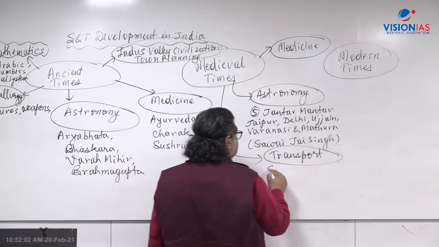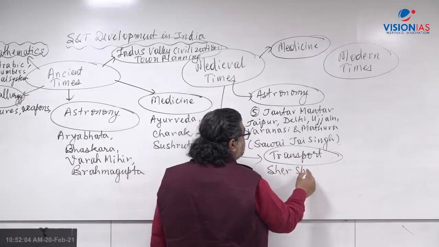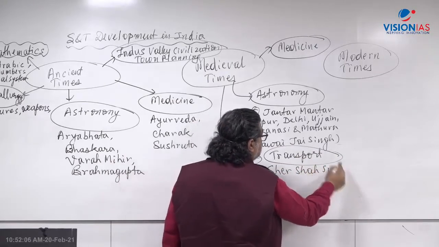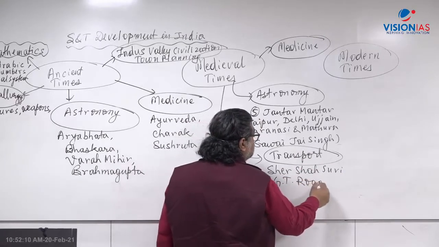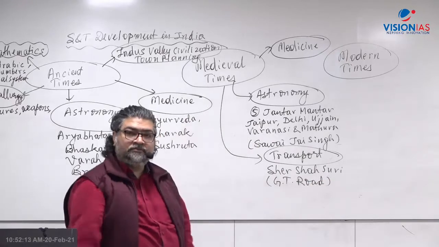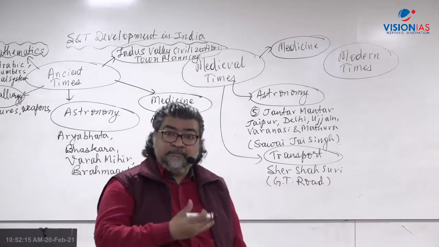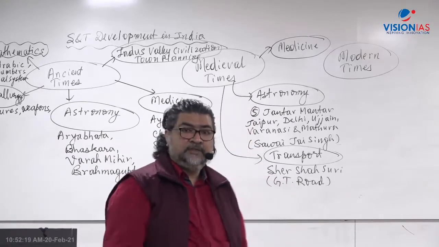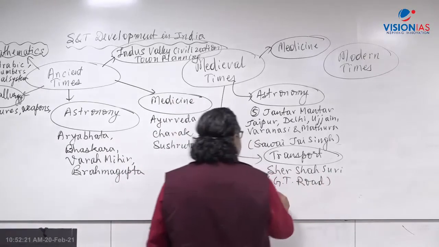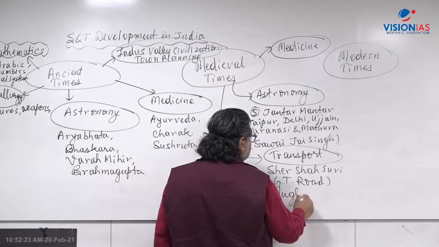Like you know that Sher Shah Suri, on whom you have the name GT Road, Grand Trunk Road. Mughals, right? They built the mode of communication and transport. Delhi Sultanate and all this. Then Mughals, they had this one.